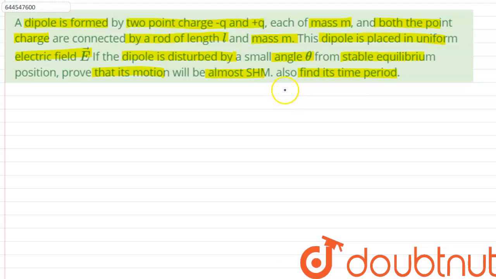The dipole experiences a torque which can be denoted by tau, and it will be equal to the dipole moment of the dipole, denoted by P, multiplied by E, which is the magnitude of the electric field, multiplied by sine theta, where theta is the angle made by the dipole and the electric field.